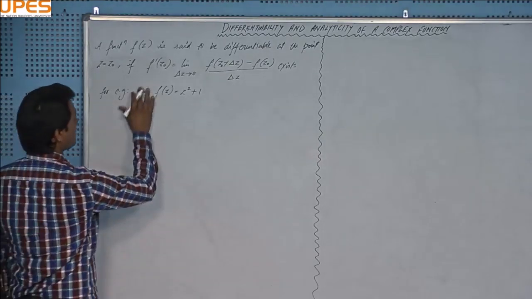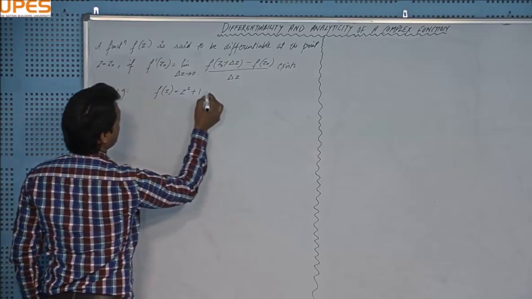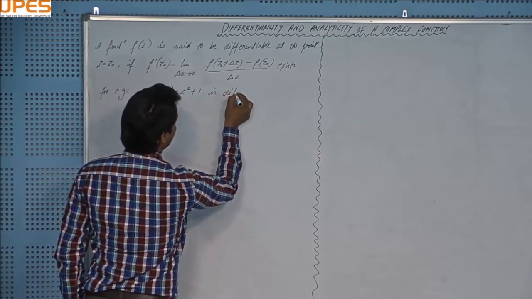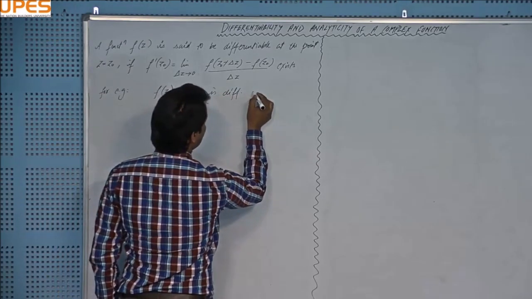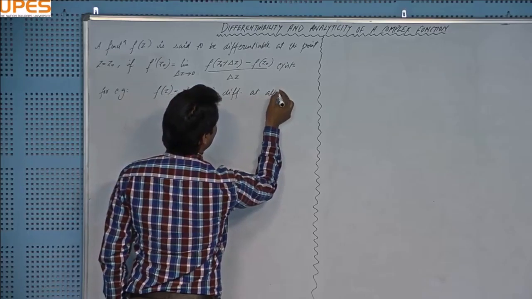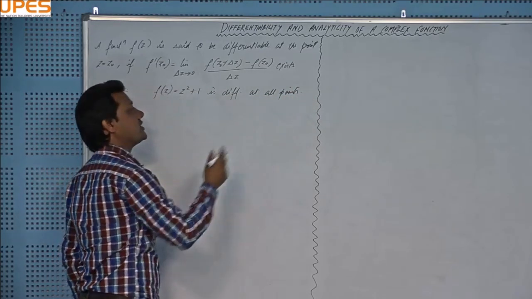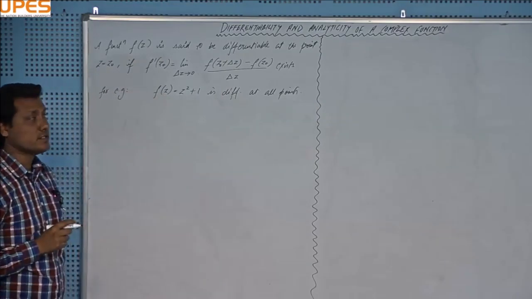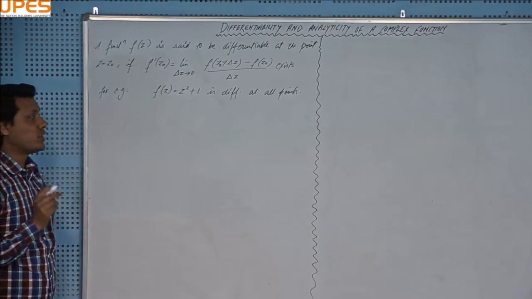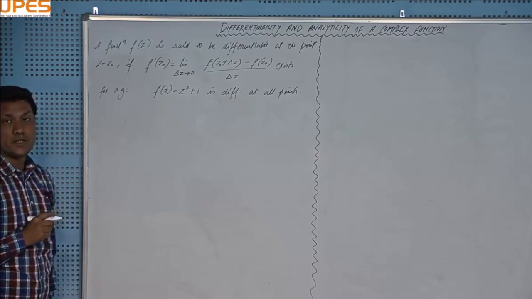For example, this is differentiable at all points on the complex plane. This function is differentiable at any point on the complex plane.